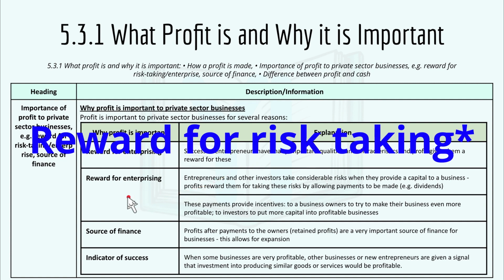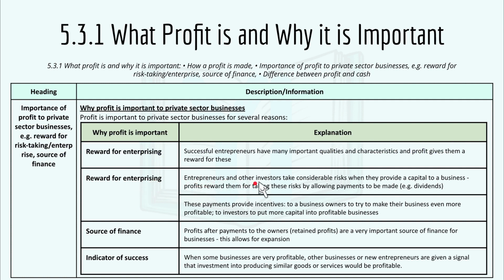Number two, reward for risk taking. Entrepreneurs and other investors take considerable risk when they provide capital to a business, and profits reward them for taking this risk by allowing payments to be made, like dividends. These payments provide incentives to business owners to try to make the business even more profitable, and to investors to put more capital into the profitable businesses.